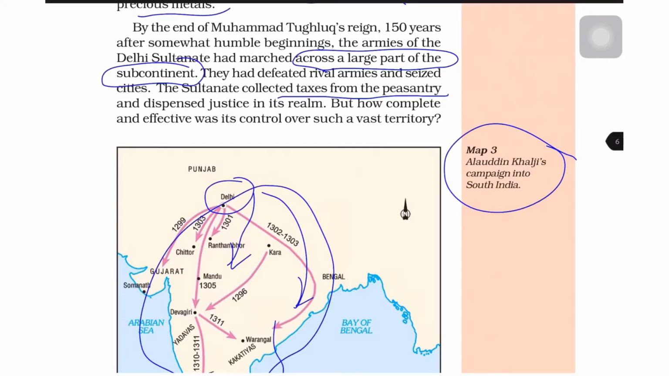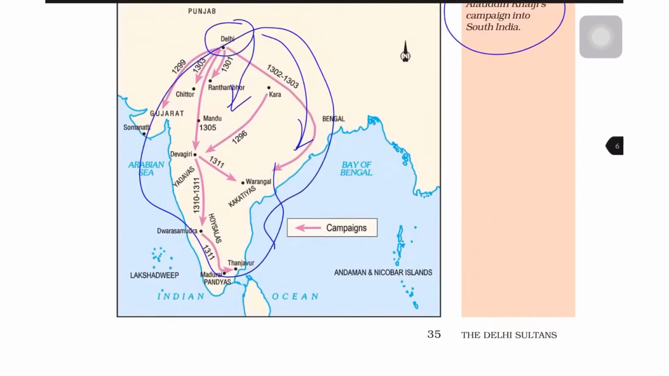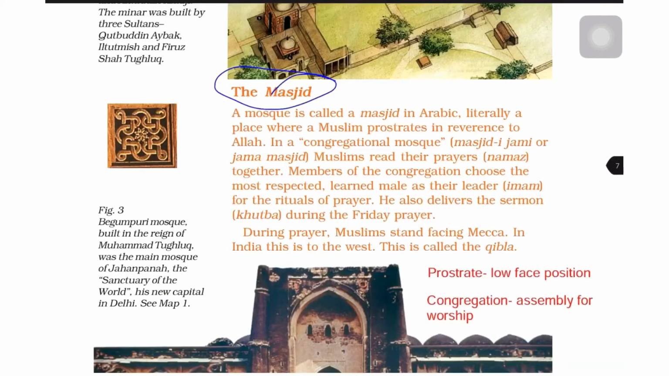The Delhi Sultanate collected taxes from the peasantry and dispensed justice in its ruling. But how complete and effective was its control over such a vast territory? That we will learn when we study the administration of the Delhi Sultans in the later part of this chapter. Now friends, what is the masjid?